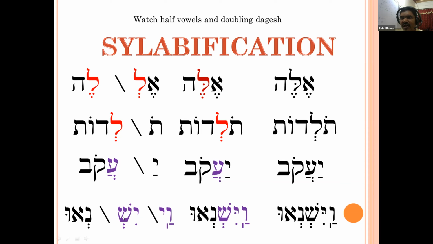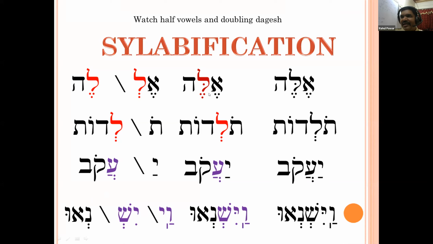It will become ish. Now, can anyone tell me in ish neu which is the vocal Shiva and which is the silent Shiva? Under Sheen, silent Shiva. Under Noon, vocal Shiva. So remember that the silent Shiva will close the syllable, always. The silent Shiva will close the syllable and the vocal Shiva will open the syllable. Watch half vowels and doubling dagesh. This half vowel is Shiva. The silent Shiva will close the syllable, that is ish, and the vocal Shiva will open the syllable.